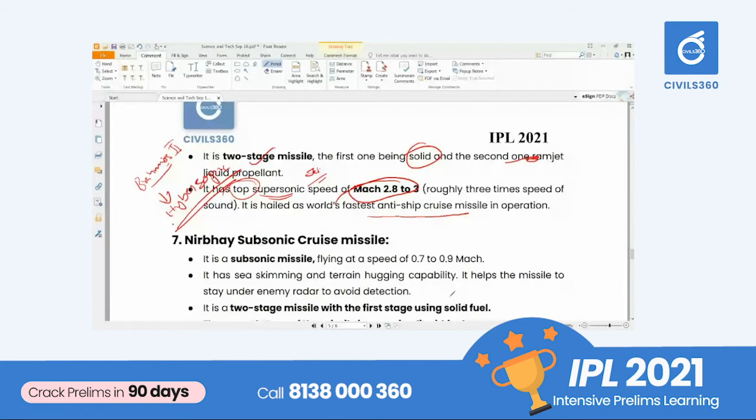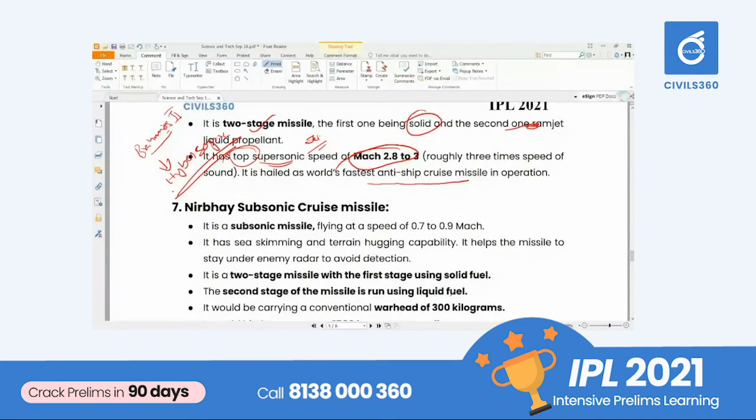Okay, so remember that. Next one is the Nirbhay subsonic cruise missile. As the name suggests, the speed of the missile is less than the speed of sound, that is 0.7 to 0.9 Mach. Subsonic missile, 0.7 to 0.9 Mach. And next, it has a capacity known as sea skimming or terrain hugging.